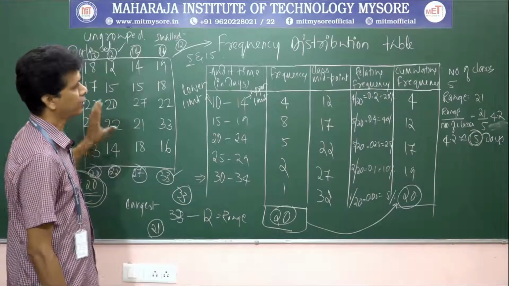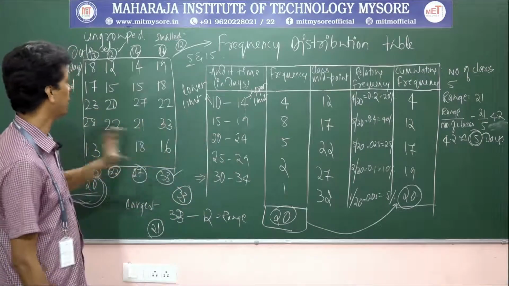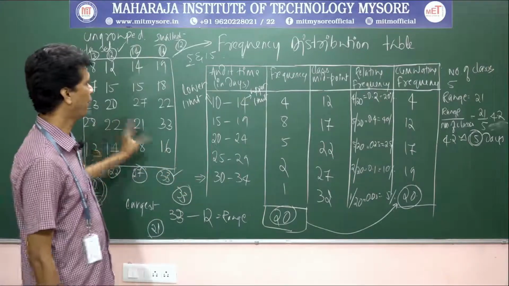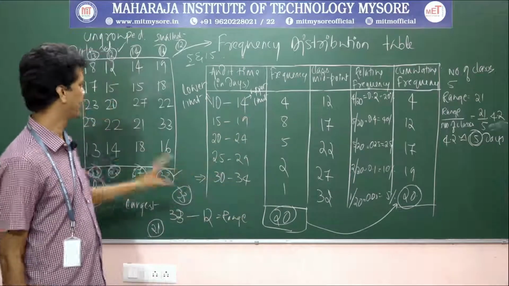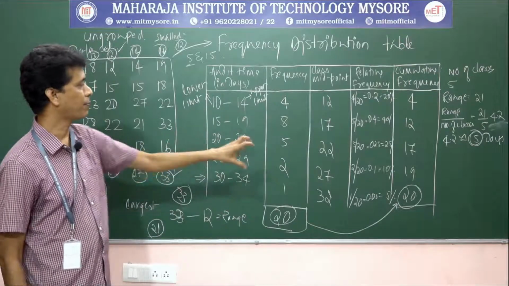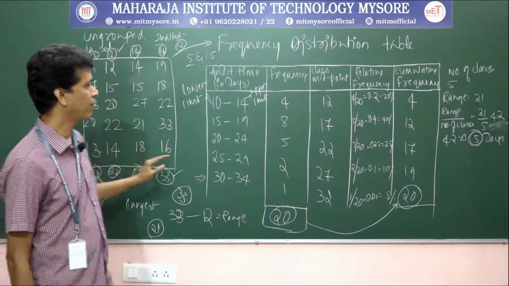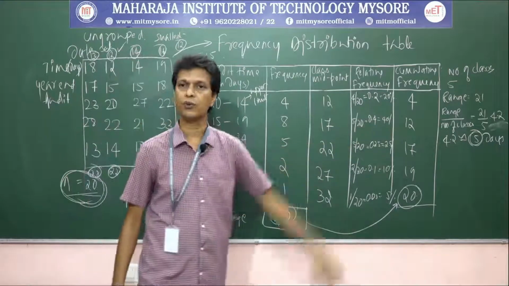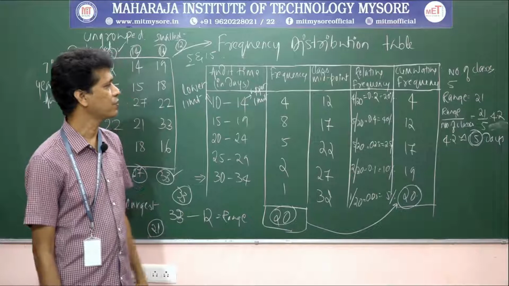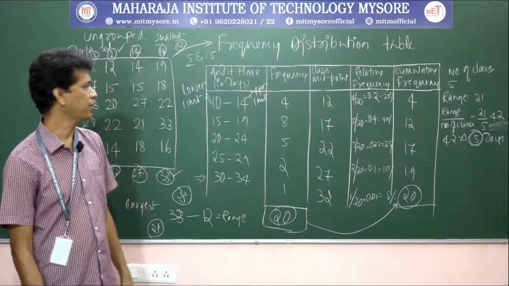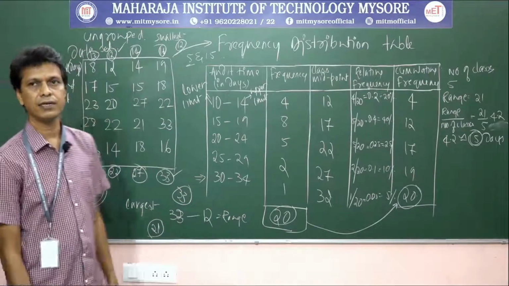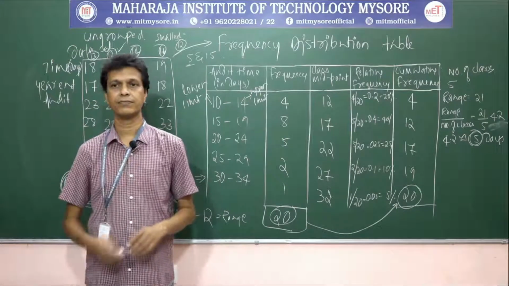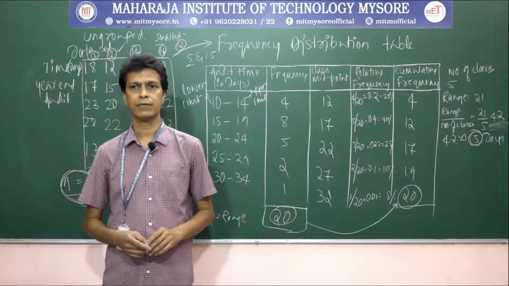From it you can see how the data can be grouped, how many numbers are in each class, the class midpoints, and the probability of picking a number from a class. That is all about constructing the frequency distribution table. Got the idea?